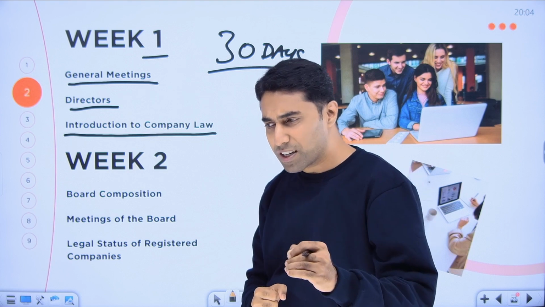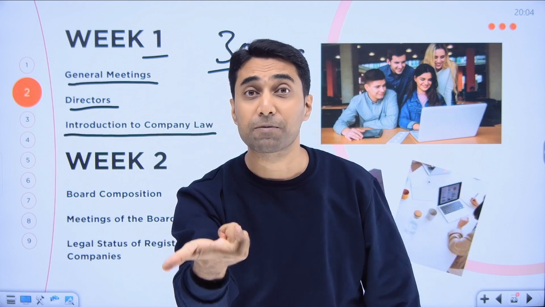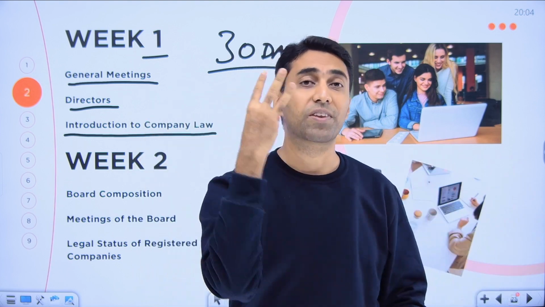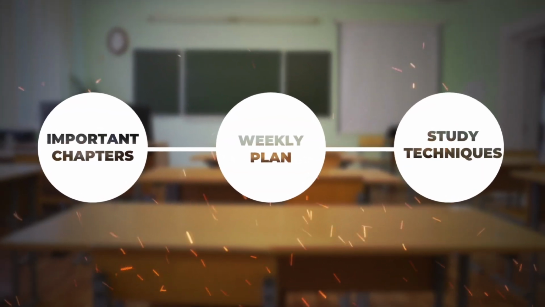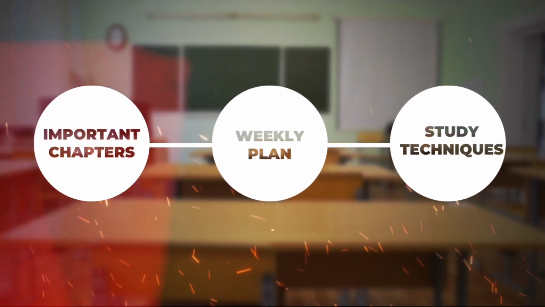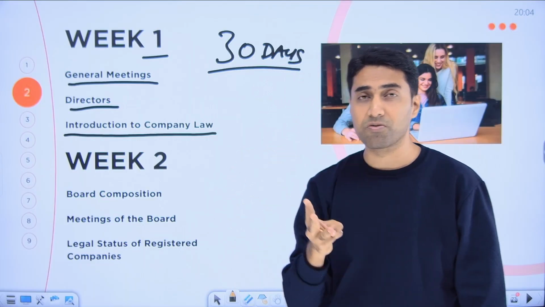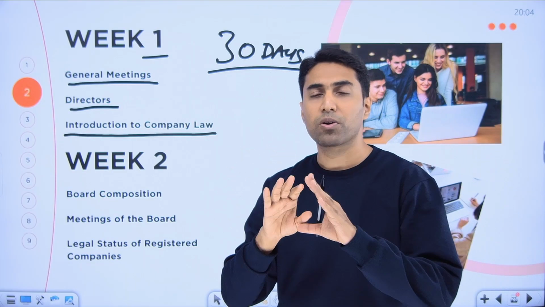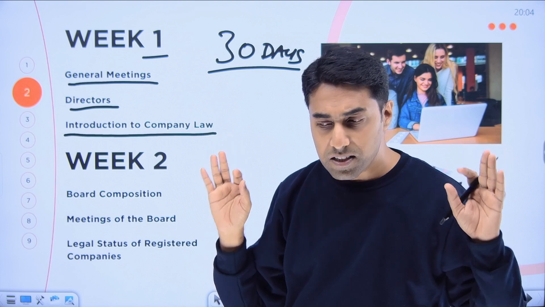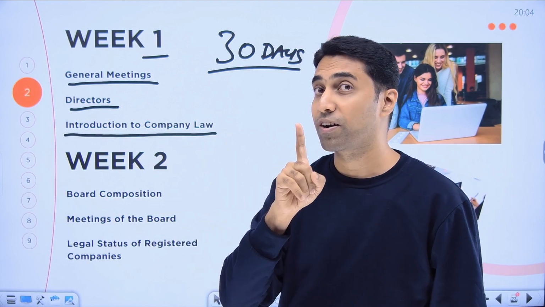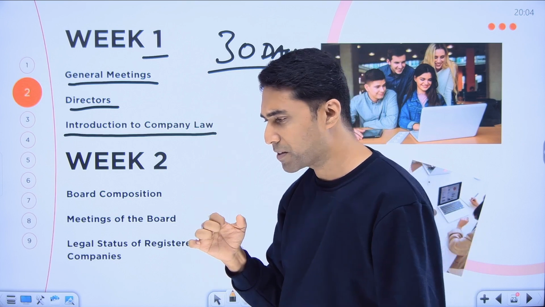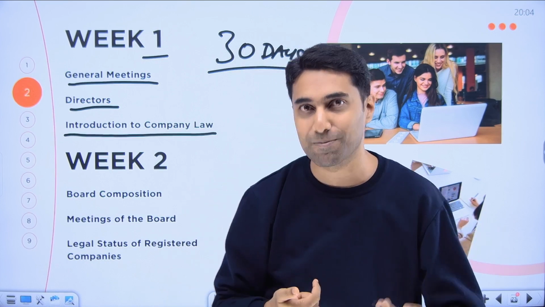How to study in each of that week, I'll tell you. That is also the next part of the video. So this whole video has 3 parts. First is the important chapters, then the week wise plan, and the third one is what are the techniques you need to use. So these 3 parts of this video are enough for you to get 60% syllabus completion within 30 days. And after that, don't forget to do the 40%, but first finish 60%. You'll be so confident that you'll do the 40% because you've done the important chapters already, which is 60%.